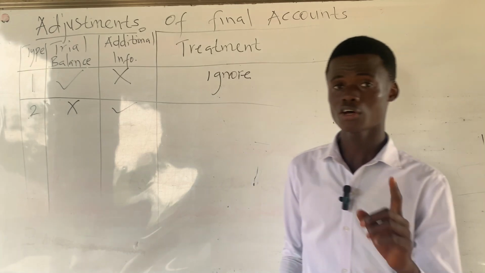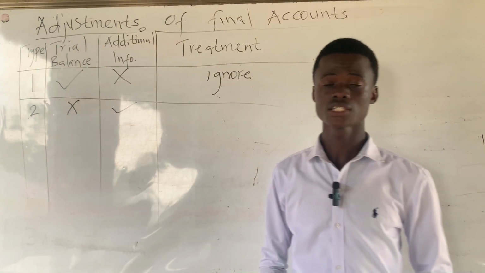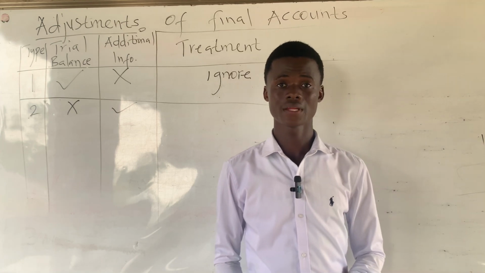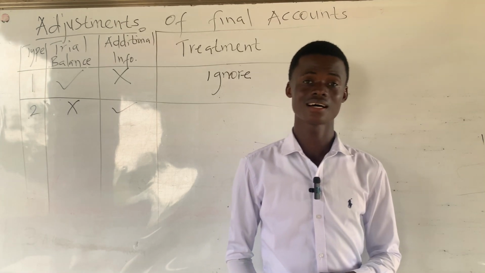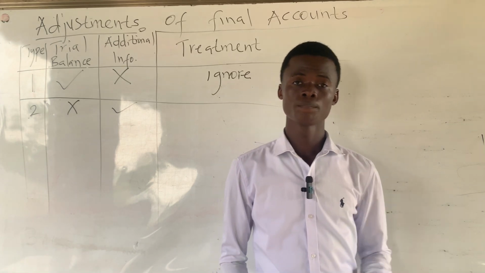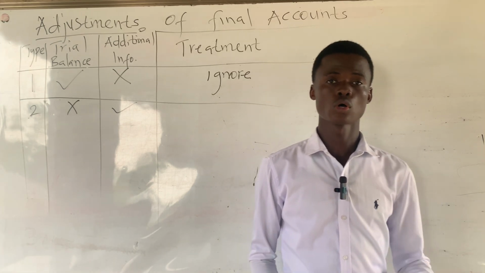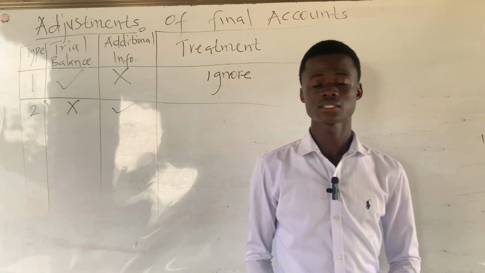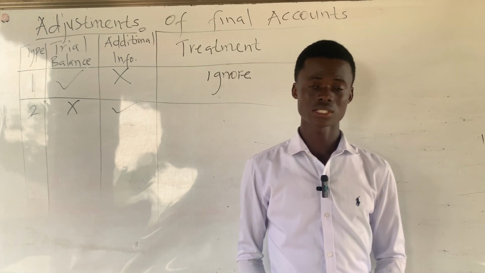So the first treatment of provision for doubtful debt that's in the additional information is that it will be debited to the profit or loss account, or you can say it will be added to indirect expenses in our statement of profit or loss account.